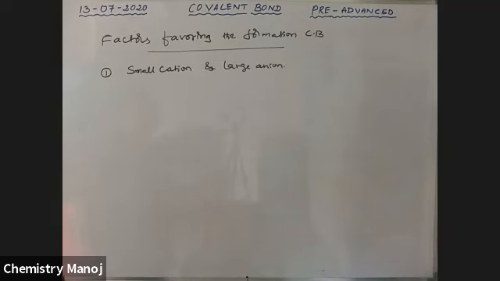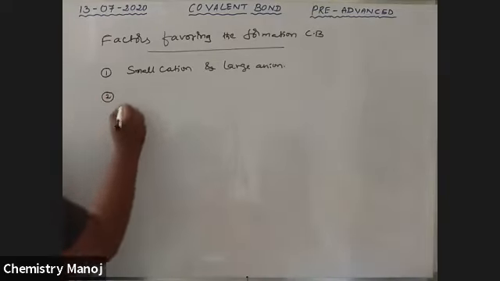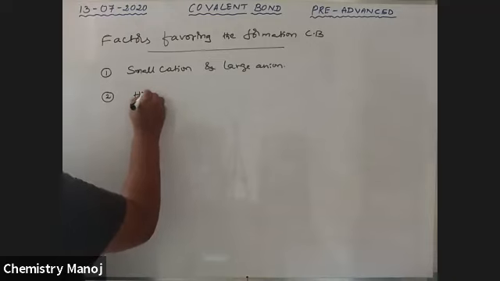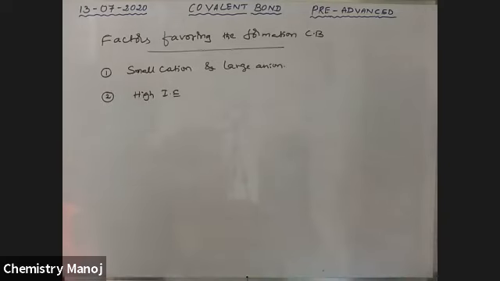Okay. Next point: high ionization energy. Ionization energy is high, which means it is not ready to lose the electron. That means automatically it is going to share electrons.